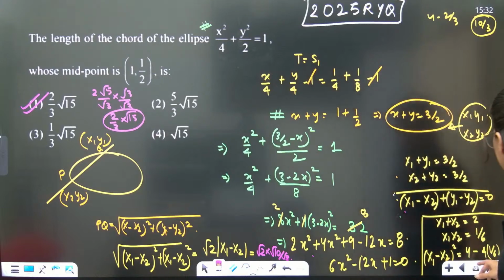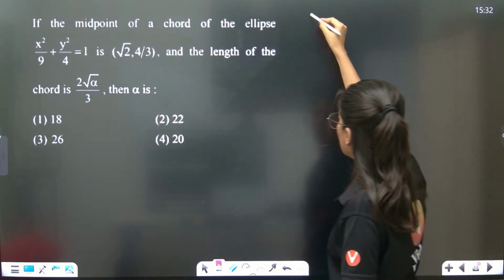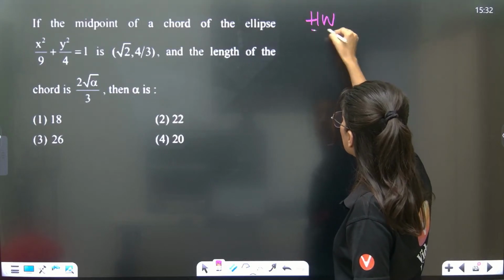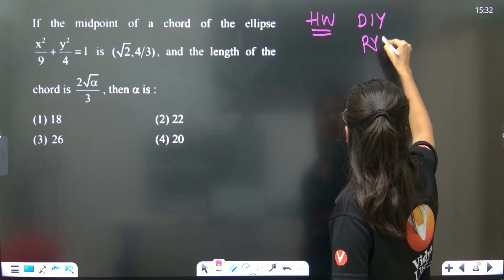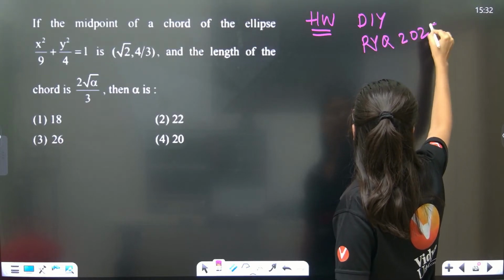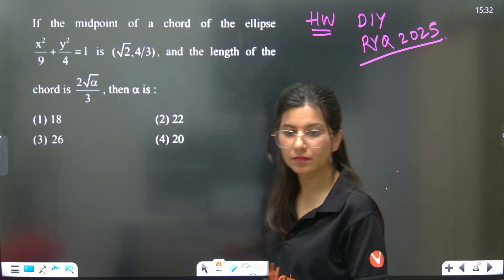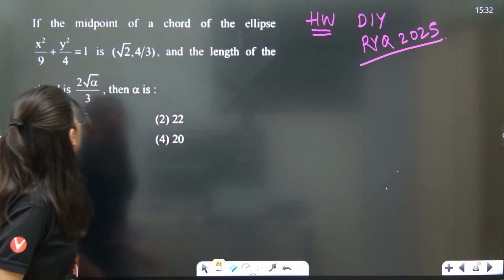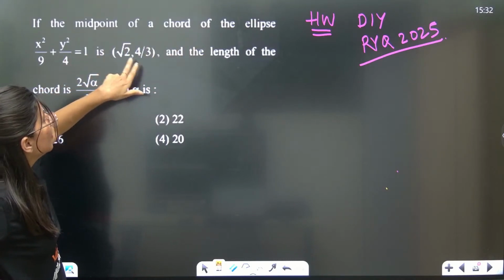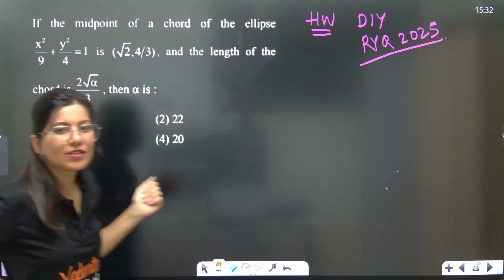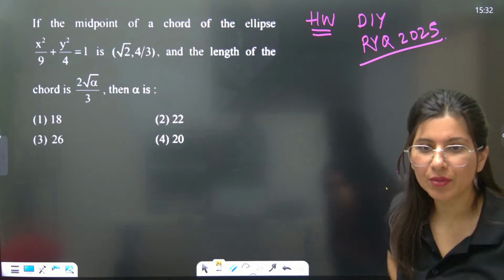Okay, alright, clear. Now let us move on to the next problem, which is a homework question, by the way. Homework question. Same type of question. Do it yourself. If the midpoint of a chord of this ellipse is given, the length of the chord is what they are asking. Same question, yes? Will you be able to do that?